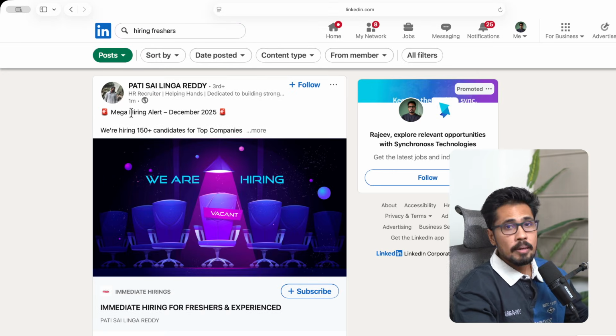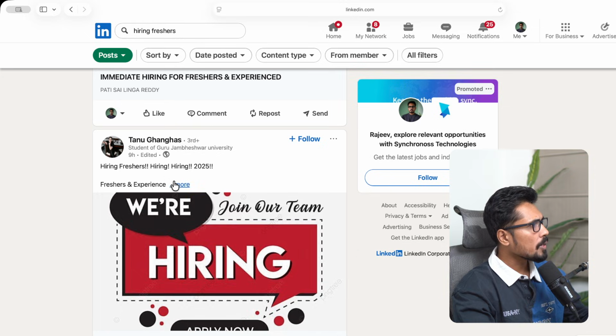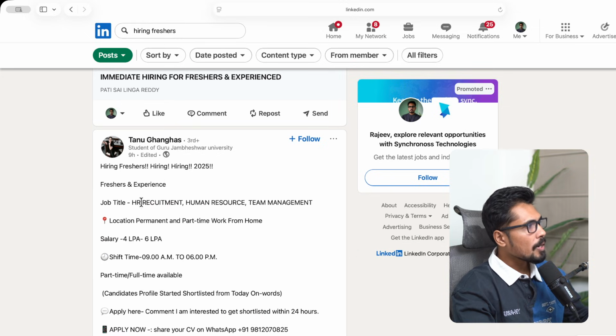Here you can see a mega hiring alert, posted just 1 minute ago, December 2025. There are 100 plus freshers and 50 plus experienced openings, but they haven't mentioned which particular profile. If I scroll down, here also you see a fresher job title: HR recruitment, human resource, team management.